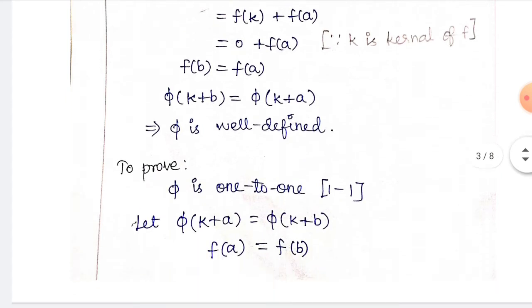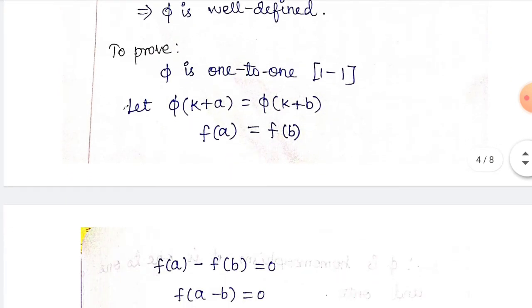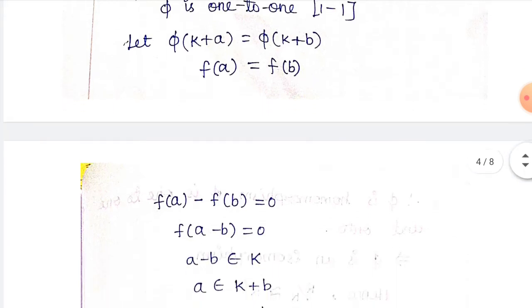Therefore, we can say phi is well defined. Next we have to prove that phi is 1 to 1. Let phi of k plus a is equal to phi of k plus b. So by definition, this is f of a is equal to f of b. So f of a minus f of b is equal to 0.